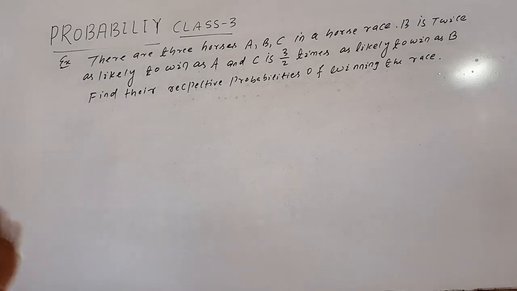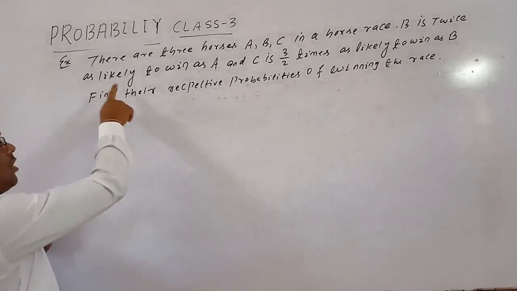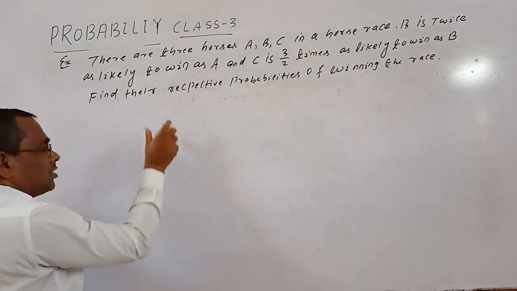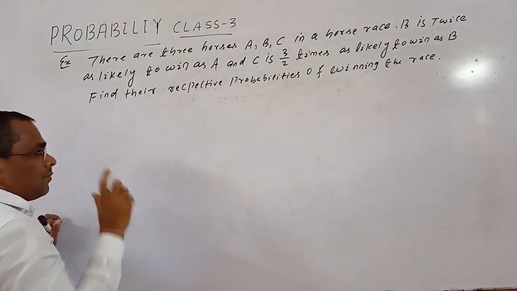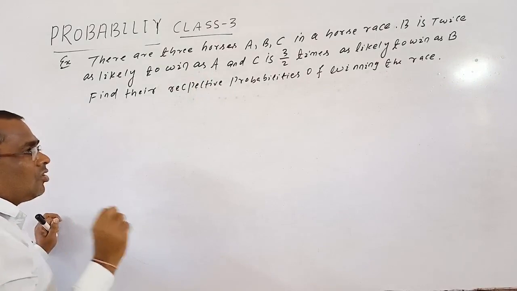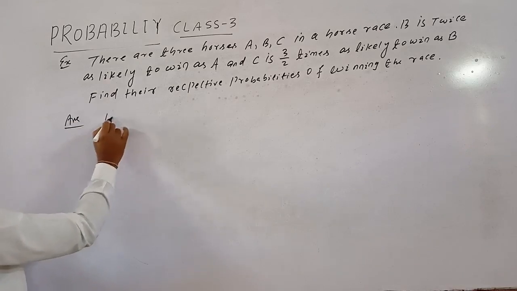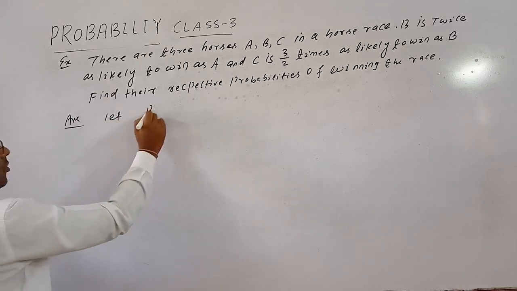So first, since B is twice as likely as A, we take the probability of winning the horse race for A equal to x.